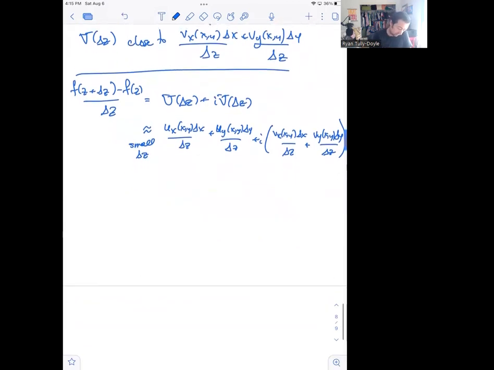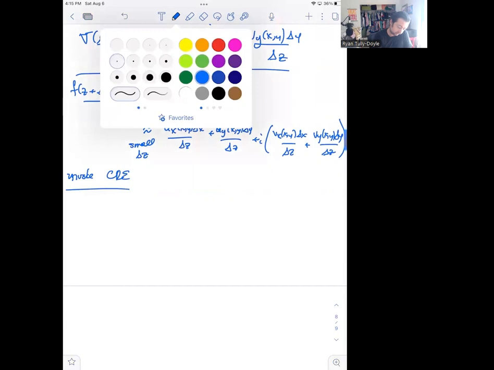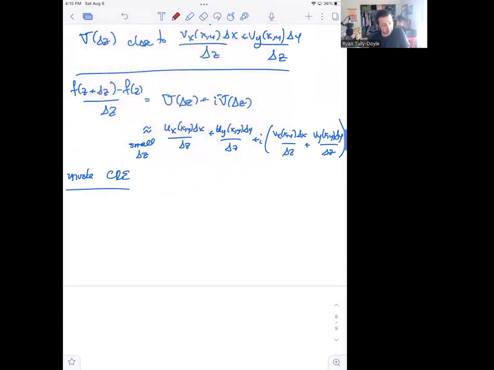So now invoke the Cauchy-Riemann equations. The particular place where we're going to invoke them is that we're going to swap out this term, and this term, using the Cauchy-Riemann equations.